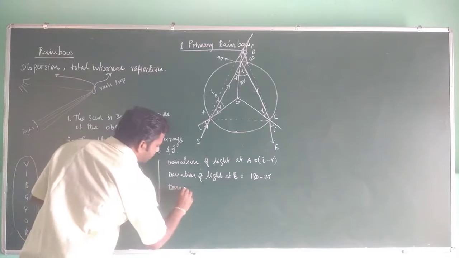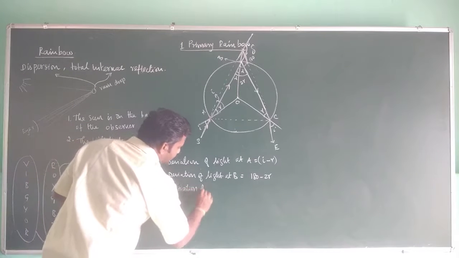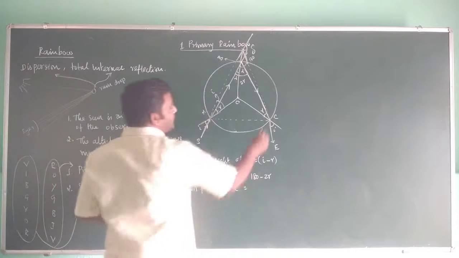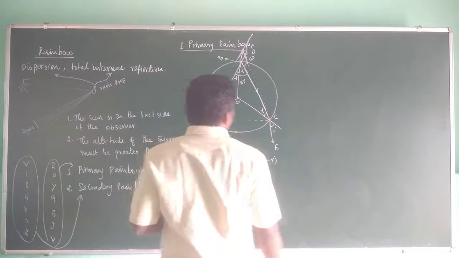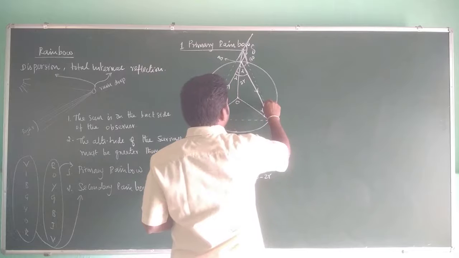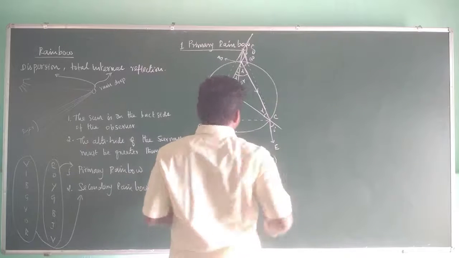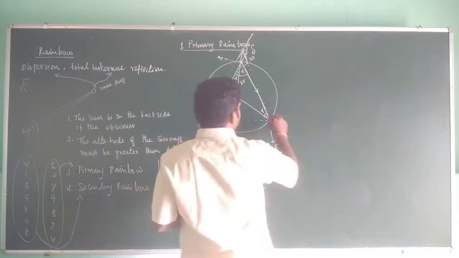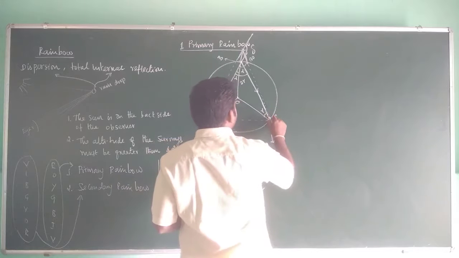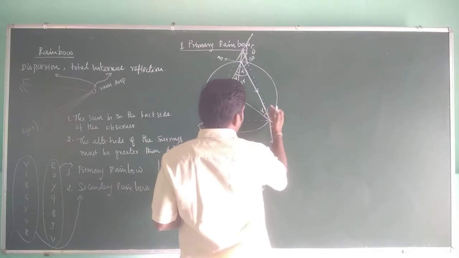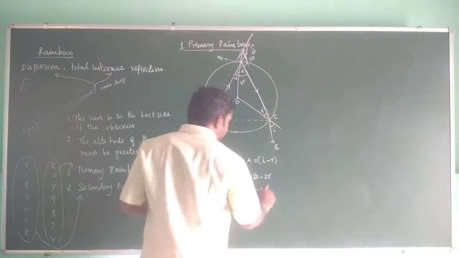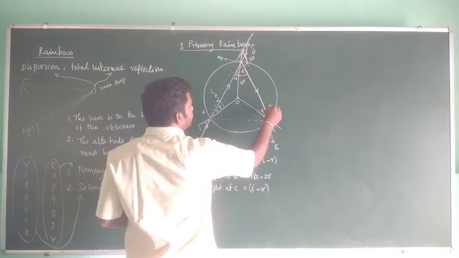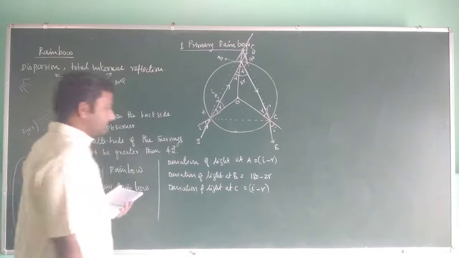And the deviation of light at C: again here there is a small angle. The situation is like this, so it is again i minus r. It would be going in this direction, but there is a small inclination inside, so i minus r gives you this angle. This angle is the angle of deviation.